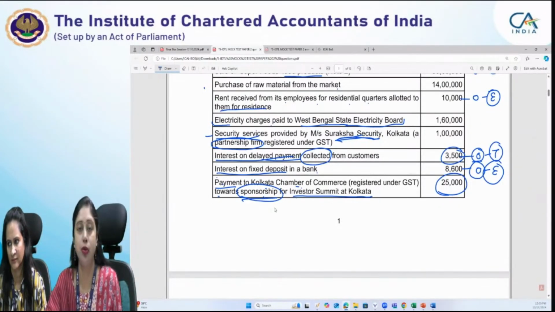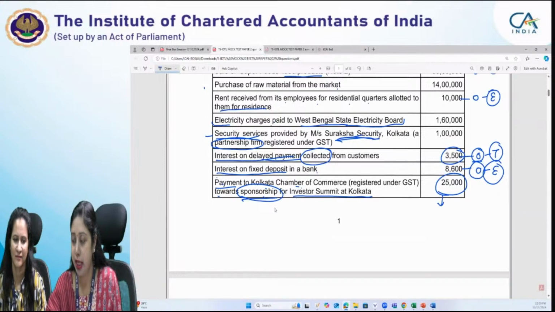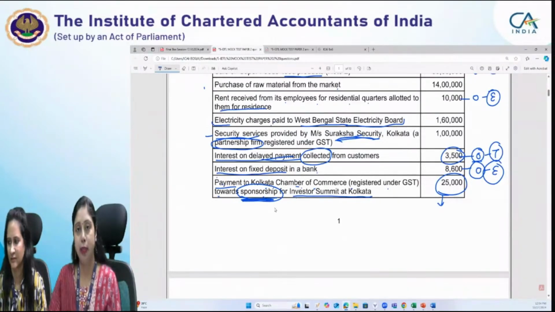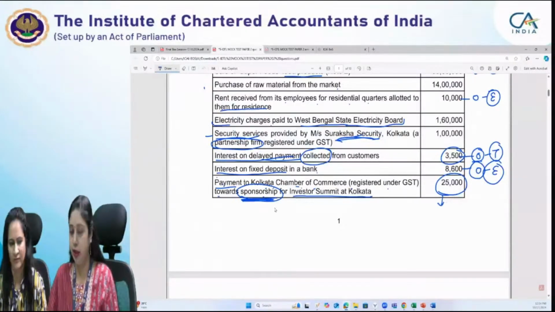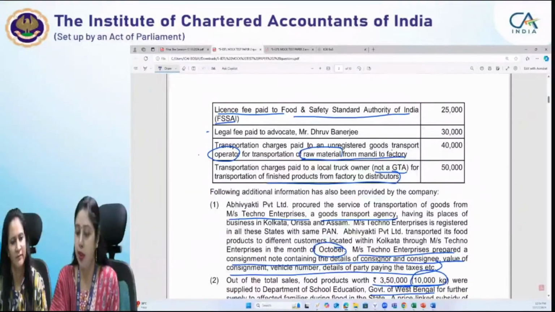In fact, Vani has also answered now correctly. And I'm happy that all of you are participating. So this is the sponsorship amount which has been given by Abhivakti Private Limited to Kolkata Chamber of Commerce, and therefore this is the sponsorship service. That means it's an inward supply, so we will not take it into consideration right now. Next is the transportation charges paid to a local truck owner, not a GTA.